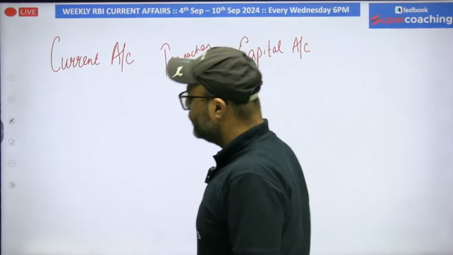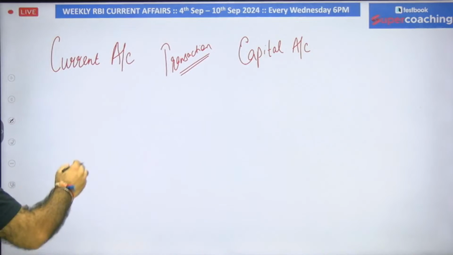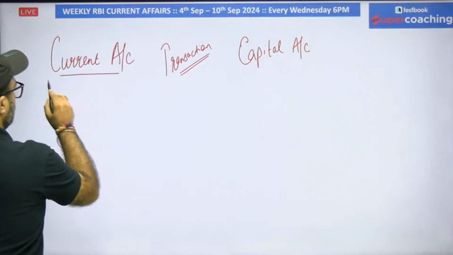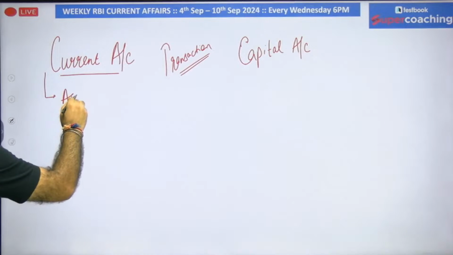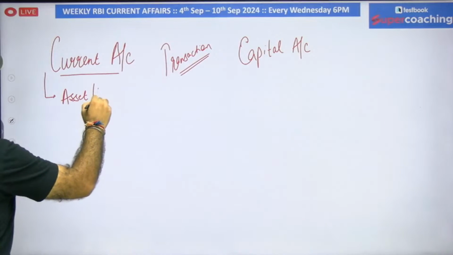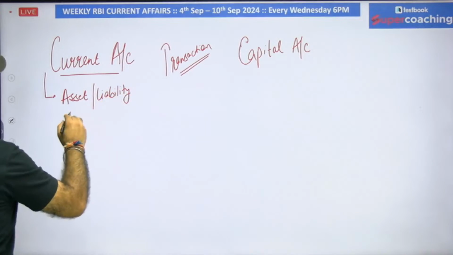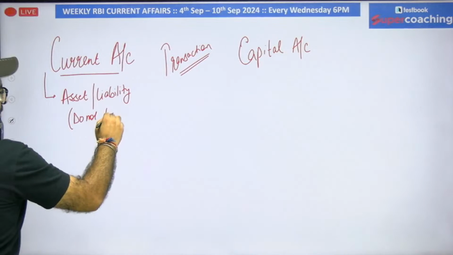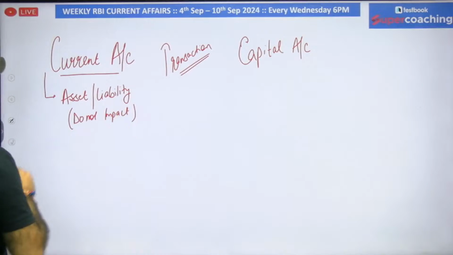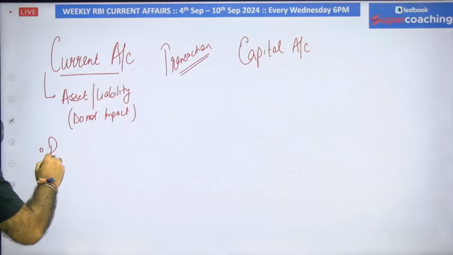So what I mean by this is, current account transactions include all those transactions which do not involve an asset or liability, which do not impact the asset or liability. For example, current account transactions include remittances.